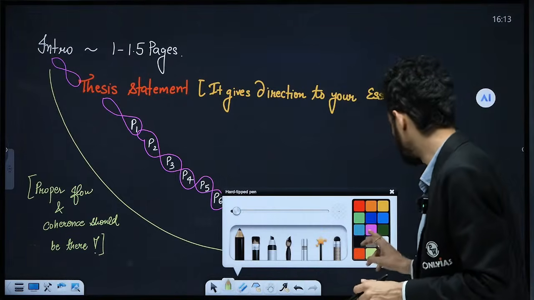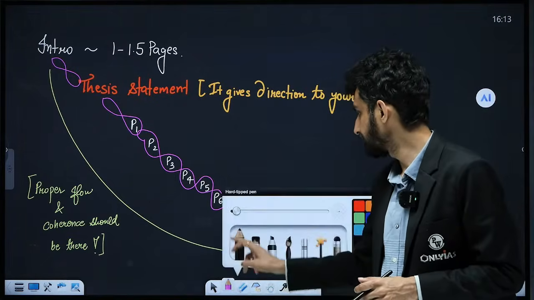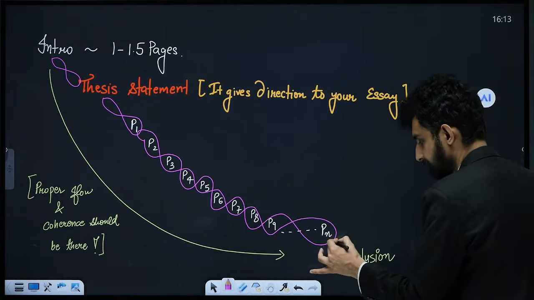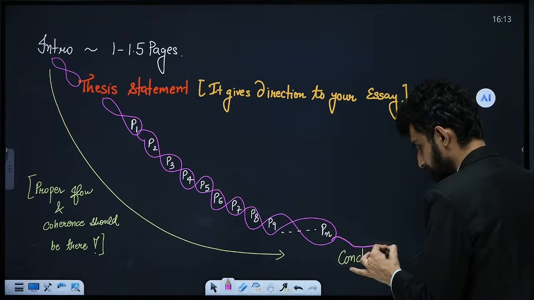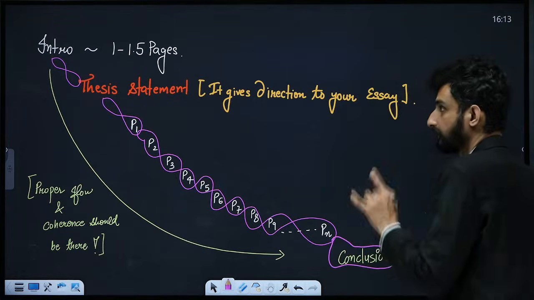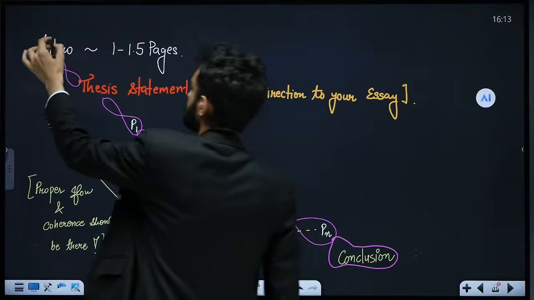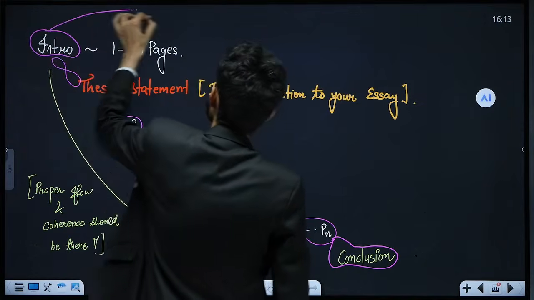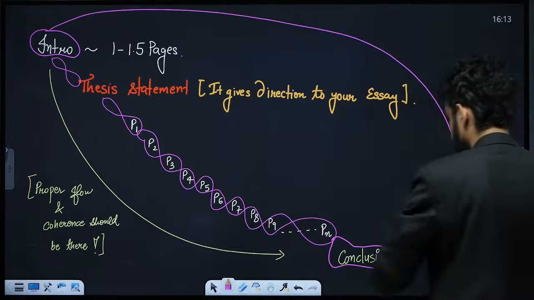And what we should remember is that we should connect the last paragraph with our conclusion. And one important thing, if we are able to do it, is that we should also connect our introduction with our conclusion.